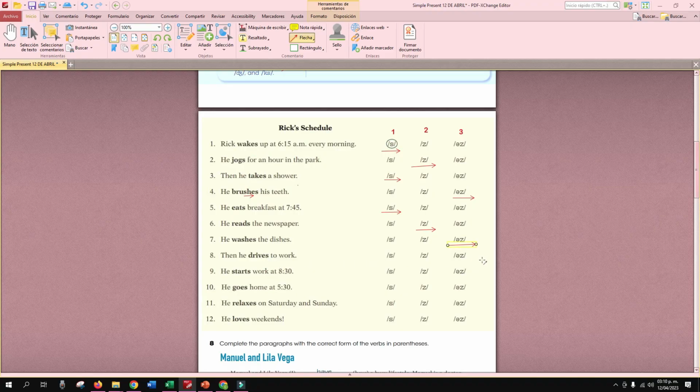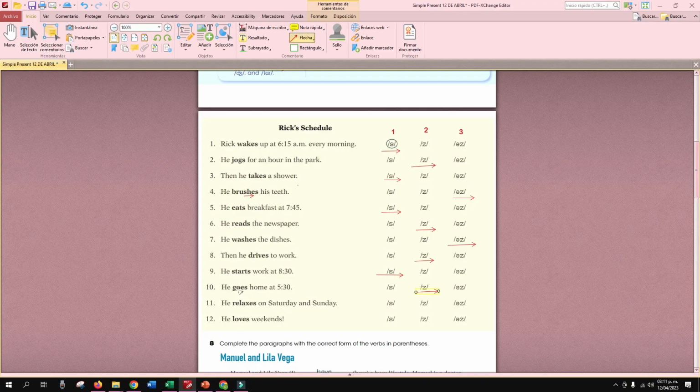Then he drives to work. 1, 2, or 3. Which could be the correct one for that one? Number 2, right? Drives. Yeah, drives. He starts work at 8:30. Number 1, 2, Number 3. Number 1, yes, that's number 1, right? Starts. He goes home at 5:30. Which could be the correct one? Number 2, right? Excellent. That's number 2.